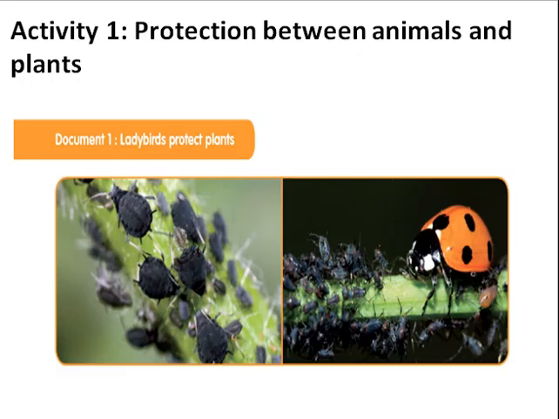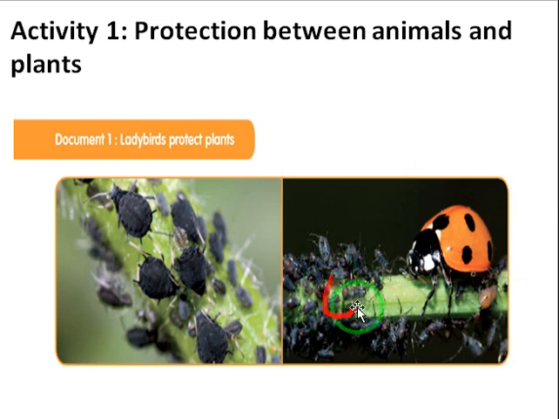By observing activity 1 here, which shows the protection between animals and plants, we can see the ladybug. This insect or ladybird, as we know before, is an insectivore which feeds on food of animal origin, or it eats insects.